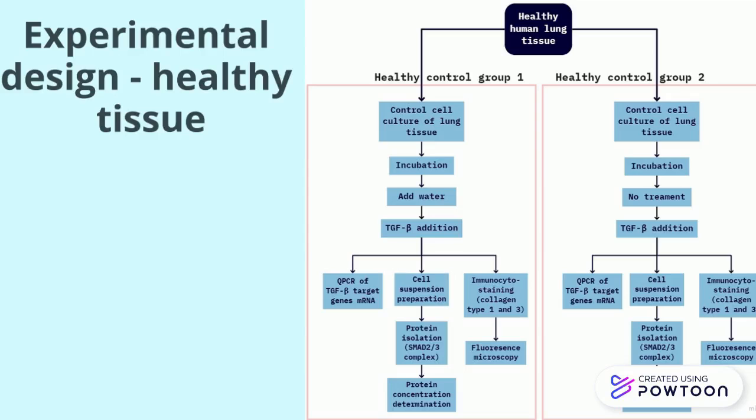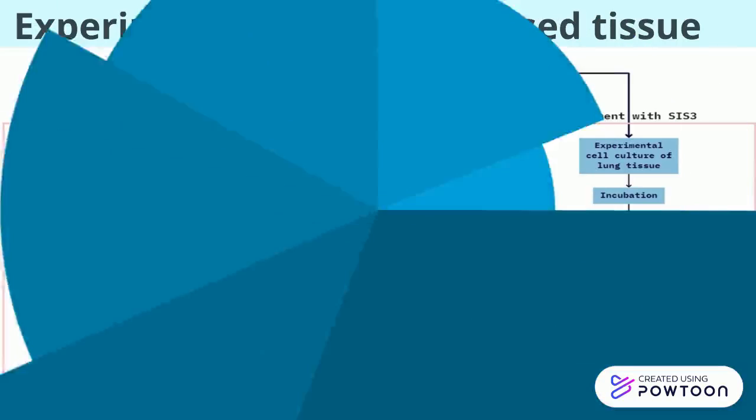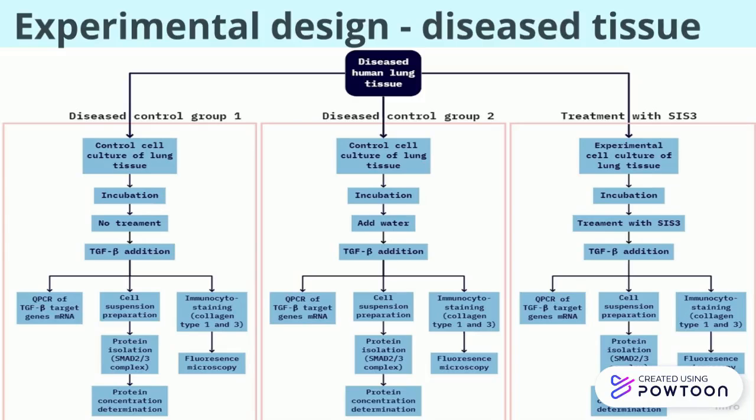To test our hypothesis, we formulated the experimental setup depicted here. First, lung tissue was cultured from both healthy and diseased donors. All 5 cell cultures will undergo the same experiment. qPCR will be used to determine the amount of gene expression of 2 genes, collagen types 1 and 3. Next, the quantity of our SMAD protein is determined, allowing us to compare the concentration of these proteins. Finally, the different collagen tissue is stained and observed.